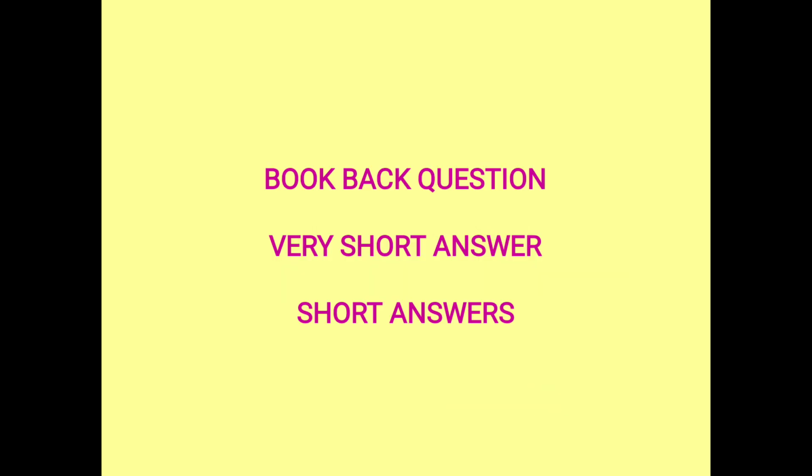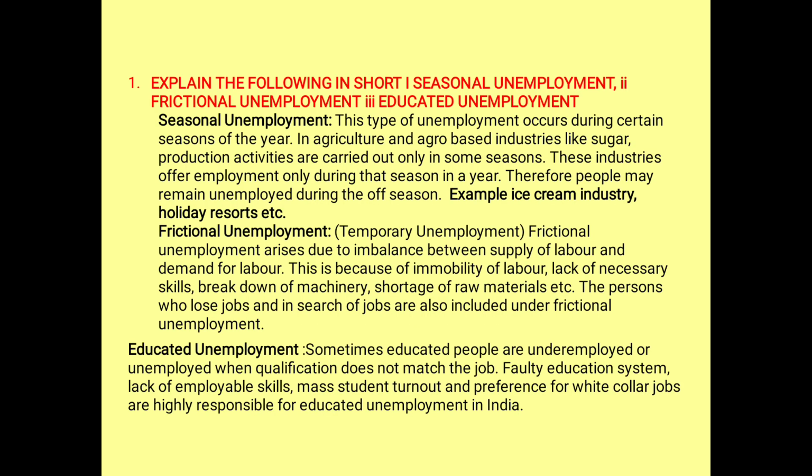So previously we have seen all the short answers. Today we are going to see the 3 marks questions. Your first question is: explain the following in short. They have given seasonal unemployment, frictional unemployment and educated unemployment. These are already there in the 5 marks questions as such. If you learn the other 3, you can write this for detail also. So this question comes in 3 marks.